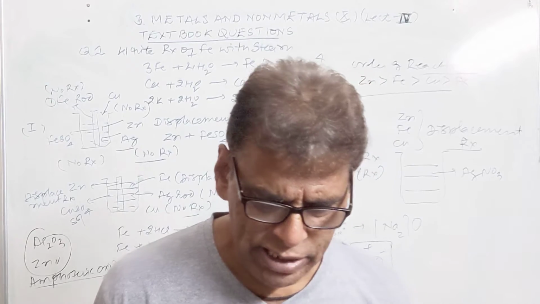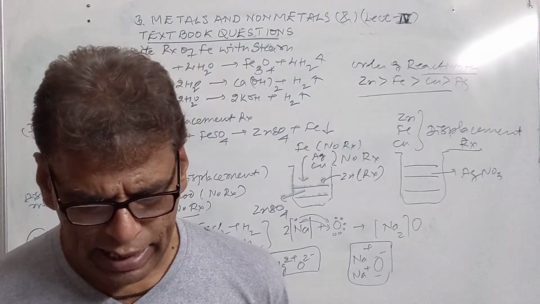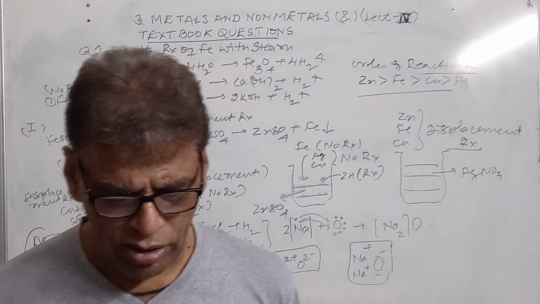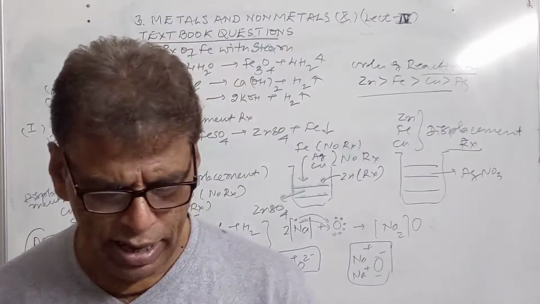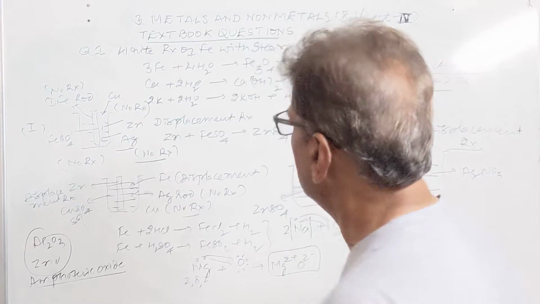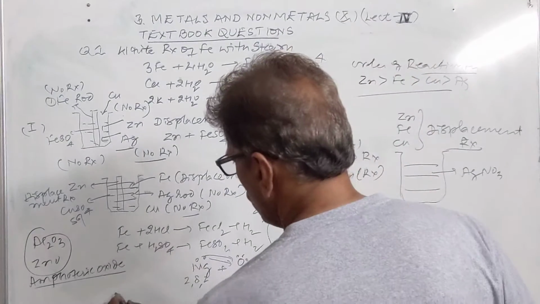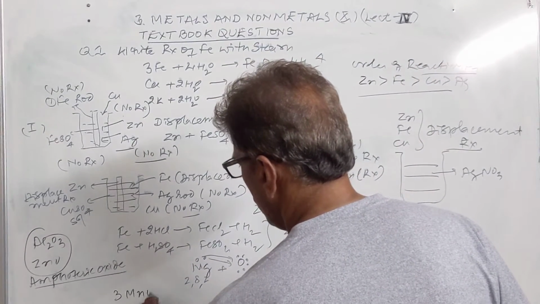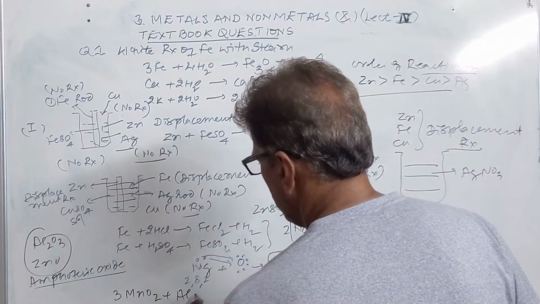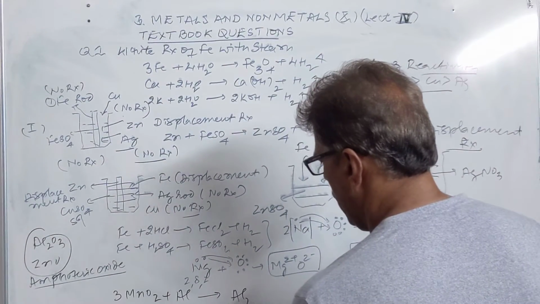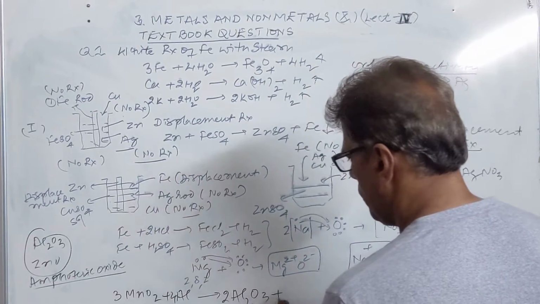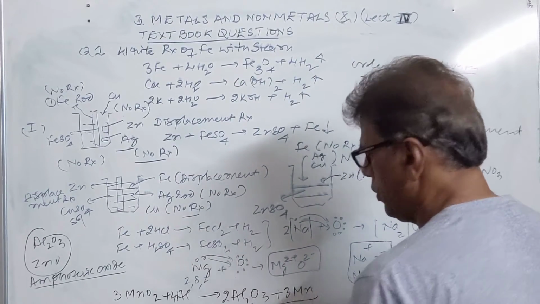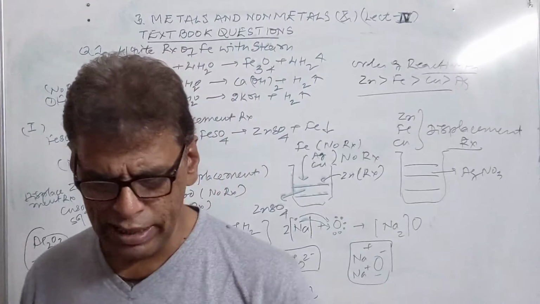Write a chemical equation which will indicate the combination of aluminium with MnO2 to liberate manganese by a displacement reaction. So 3MnO2 combines with 4Al, giving you 2Al2O3 plus 3Mn. This is a displacement reaction.